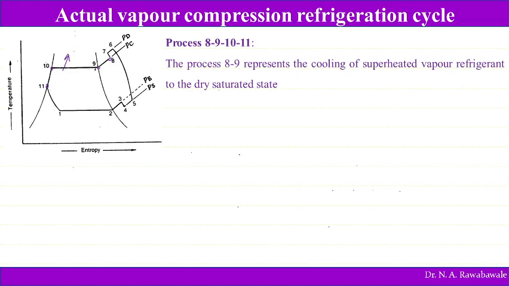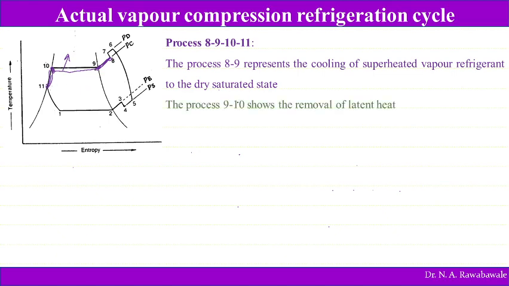So here first superheated refrigerant is converted into dry saturated refrigerant. Then latent heat is rejected from 9 to 10, and then it becomes a saturated liquid, and then from 10 to 11 again sensible heat is rejected, and there the refrigerant becomes subcooled.